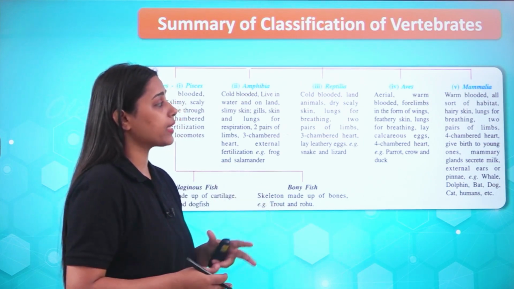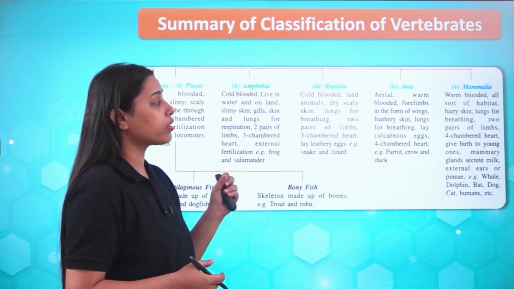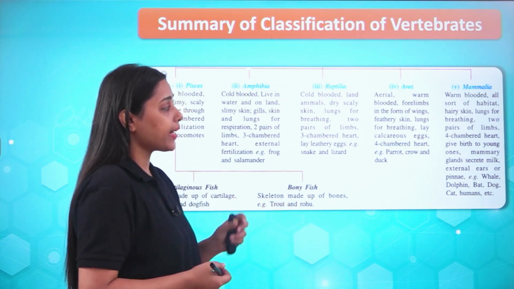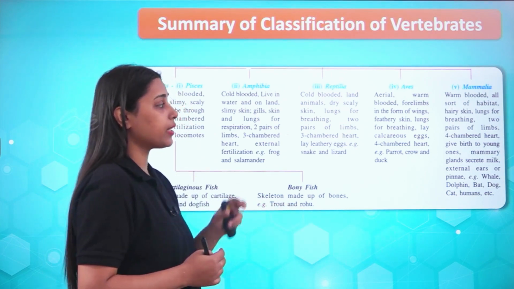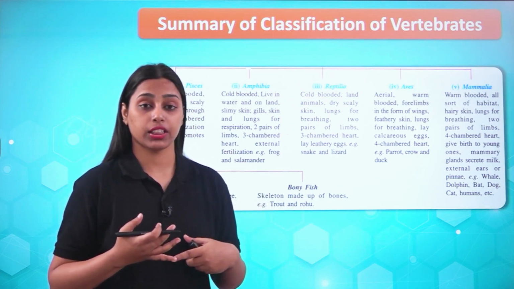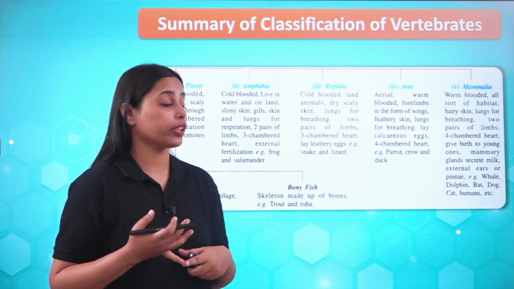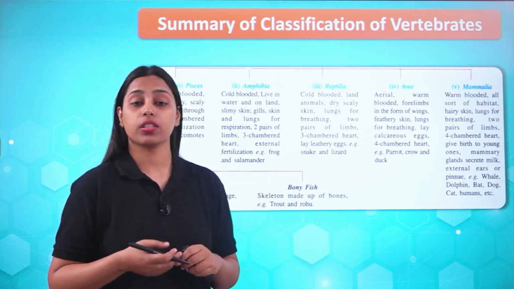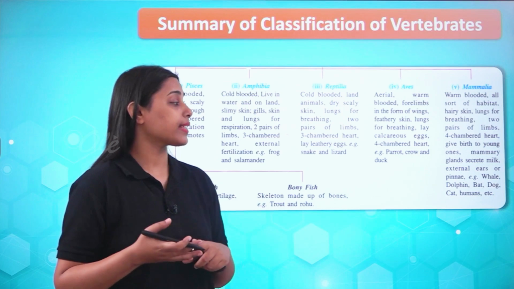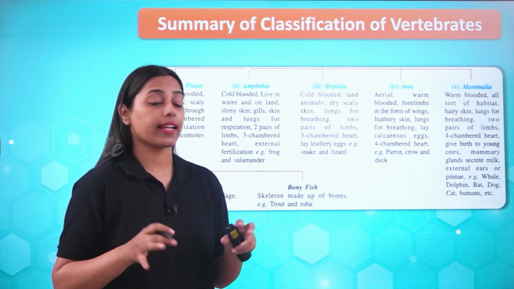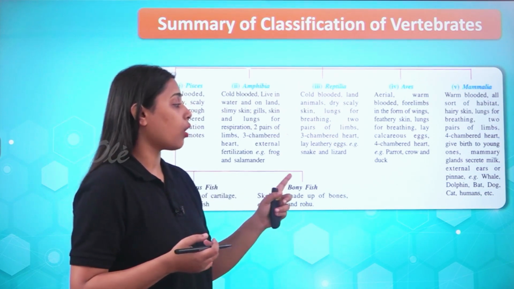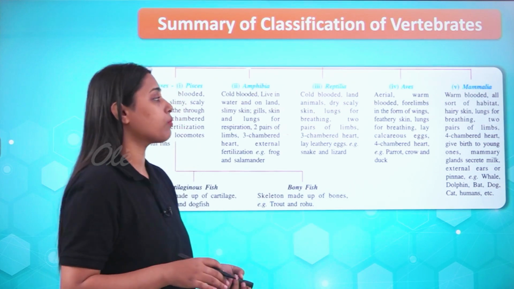Then the class Mammalia is there. These are warm-blooded. All sorts of habitats are present and they are found in those environments. Hairy skin is there. Lungs for breathing are present. Two pairs of limbs are there. Four-chamber heart is there. They show viviparous reproduction, that is, they give birth to young ones. Mammary glands are responsible for providing nourishment. They secrete milk. External ears or pinna are present. Examples, whale, dolphins. Bats are exceptions, found in flying conditions. Dog, cat, humans, etc. are some more examples.